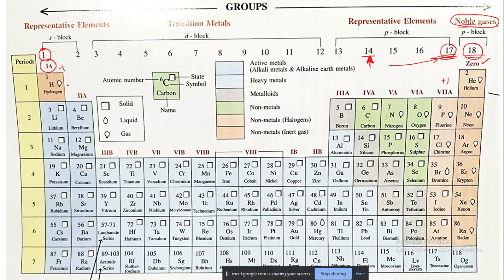Also, here, if you look at the metallic character: lithium, sodium, potassium, rubidium, cesium, francium, and fluorine, chlorine, bromine, iodine, astatine. Towards the left side are they more metallic, or towards the right side?